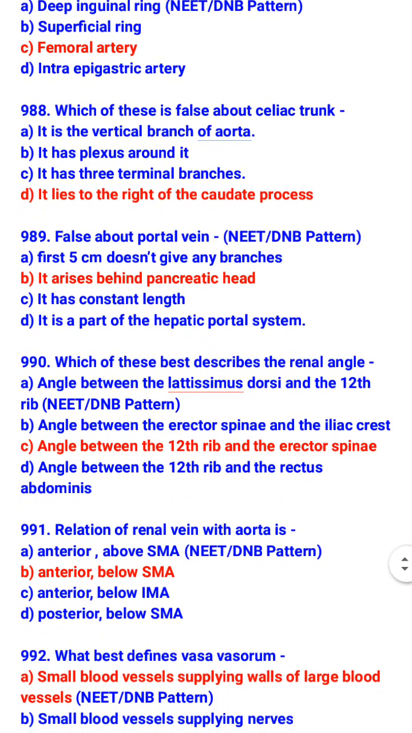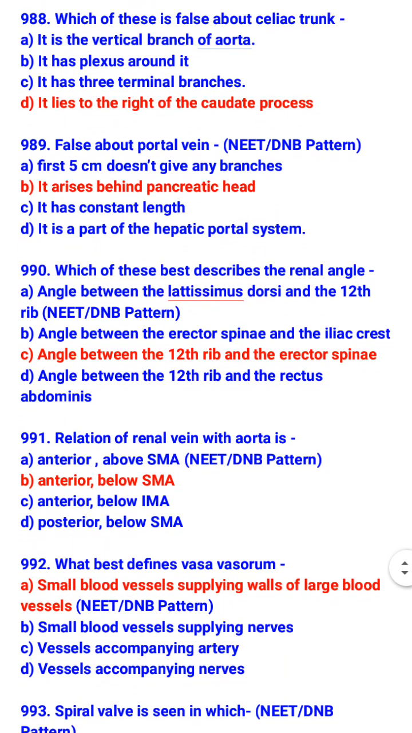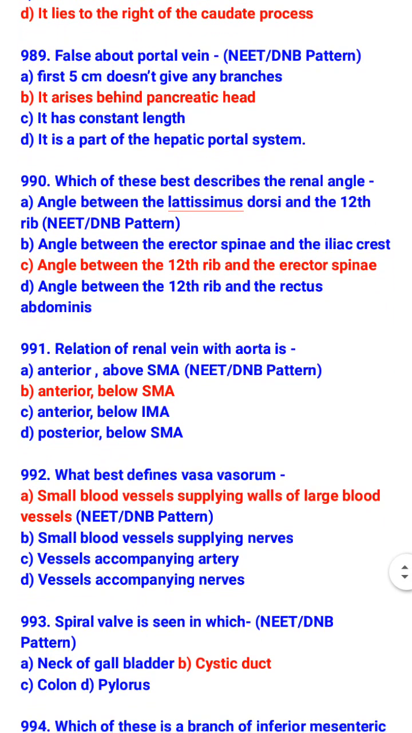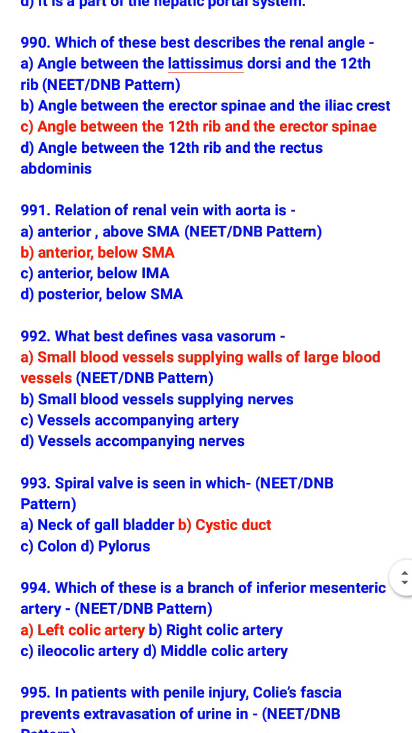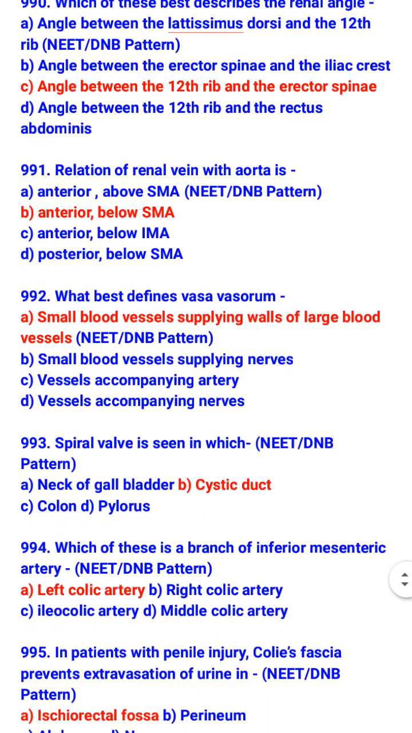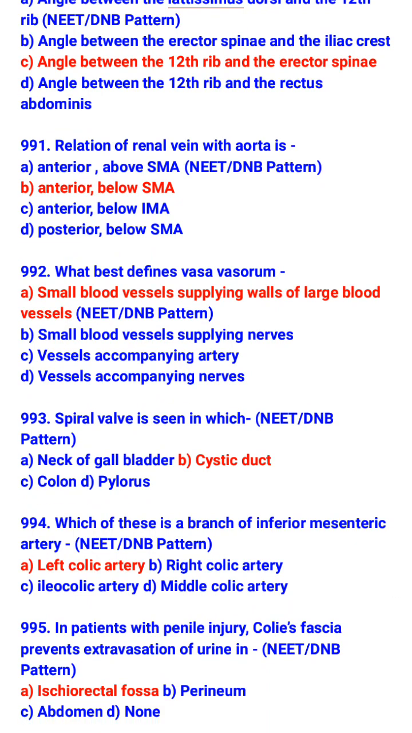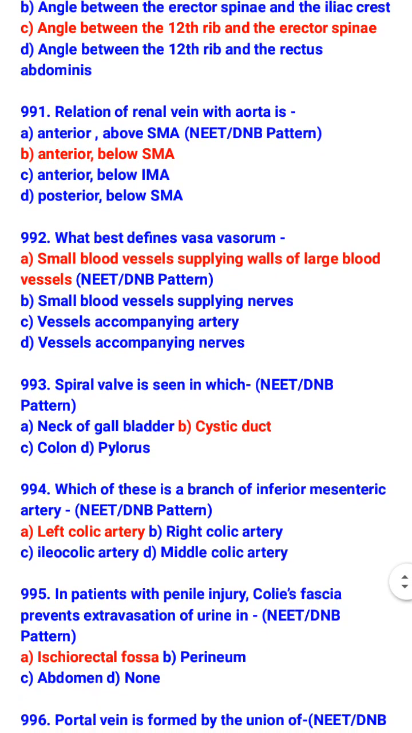Which of these best describes the renal angle? Angle between the 12th rib and the erector spinae. Relation of renal vein with the aorta is anterior, below SMA. What best defines vasa vasorum? Small blood vessels supplying wall of large blood vessels are known as vasa vasorum.